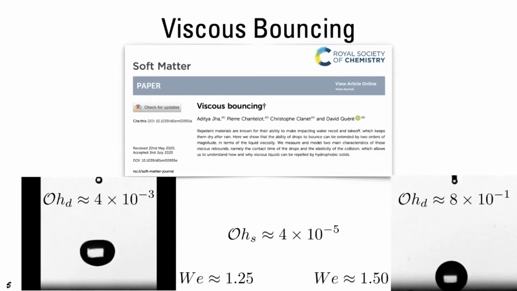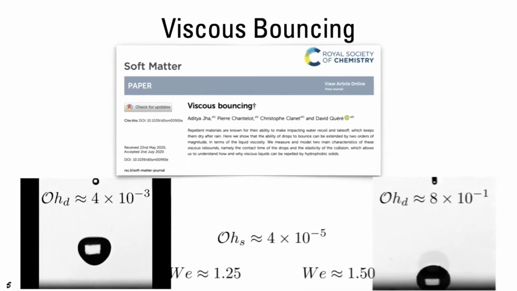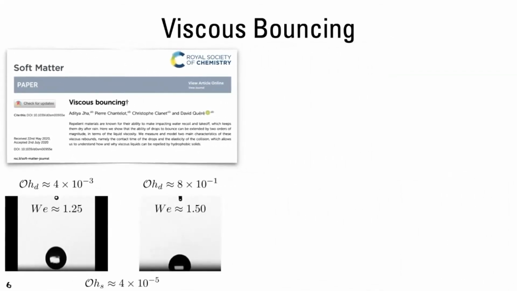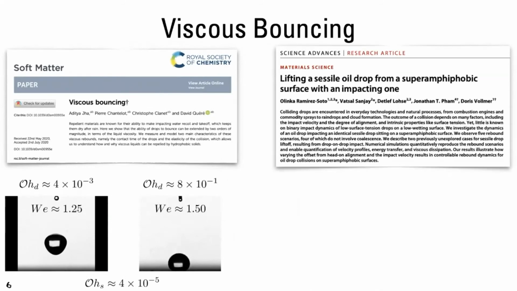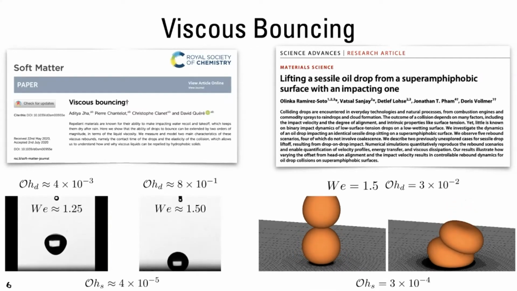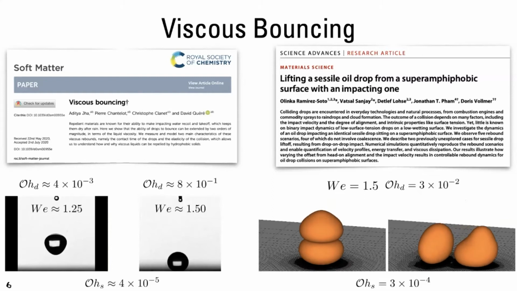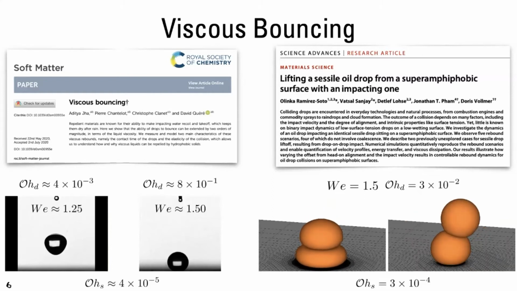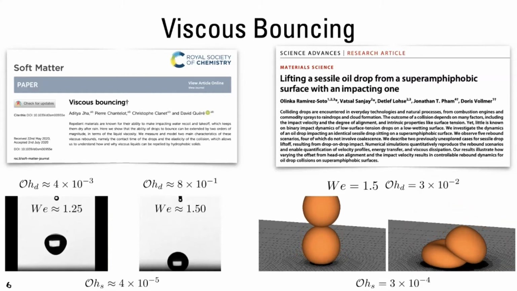Now, when Aditya and Pierre told me about this work, I was working on a similar project, which is also another example of drop impact. And this one was impact of a liquid drop on another drop. Now, what both these systems have in common is that initially the energy is stored in the kinetic energy of the impacting drop.